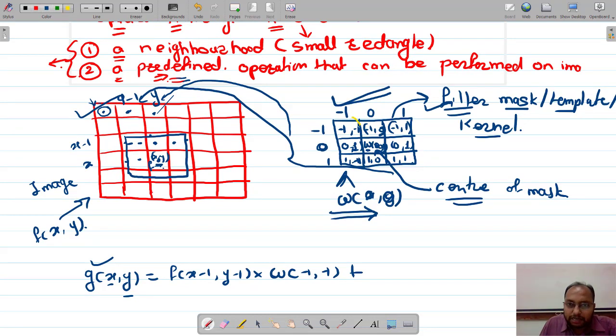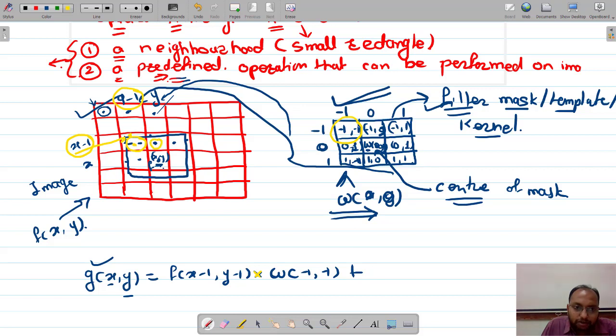So this filter mask is over here right now. Are you getting it? And the corresponding coordinates for this particular pixel is nothing but f of x minus 1 comma y minus 1. Are you getting it? So this pixel value is multiplied with this one. So this is multiplication, isn't it? Yes, and it will be added with the next one.